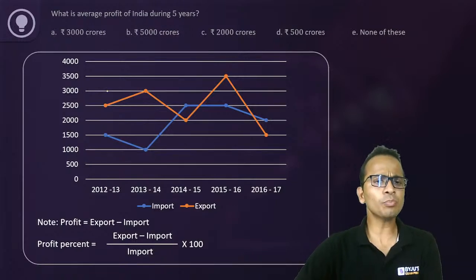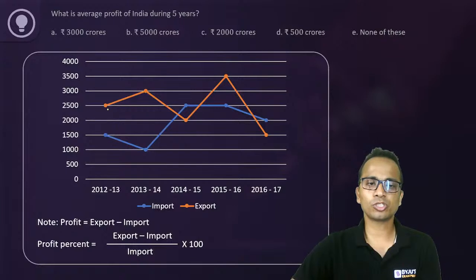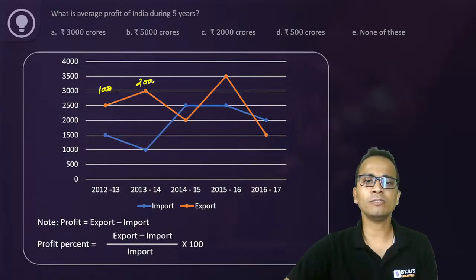Okay, so the profit in the first year, let's calculate. Exports minus imports, orange minus blue. So 2500 minus 1500, 1000 is the profit for the first year. For the next year, the profit is 3000 minus 1000, that is 2000.